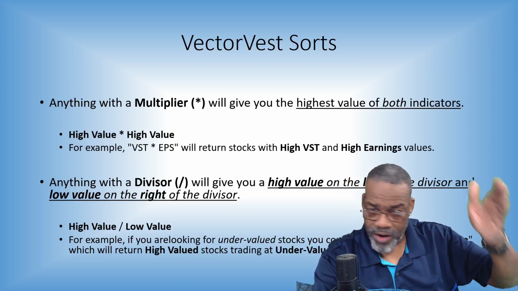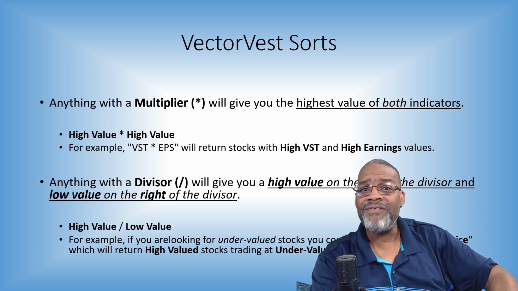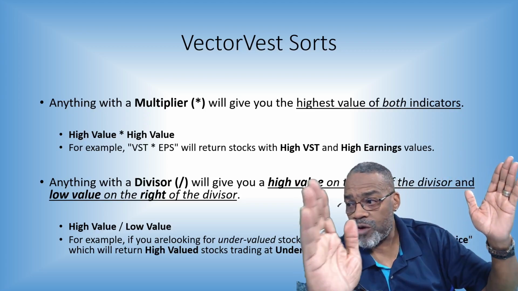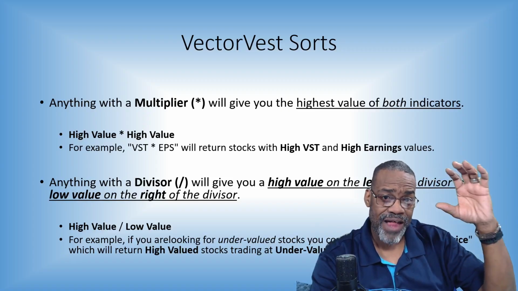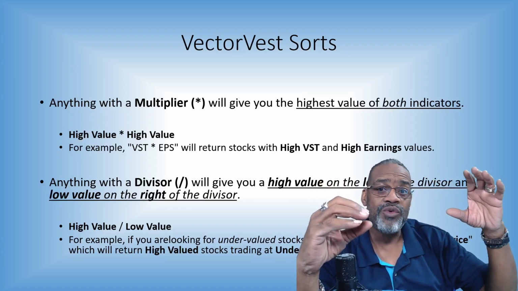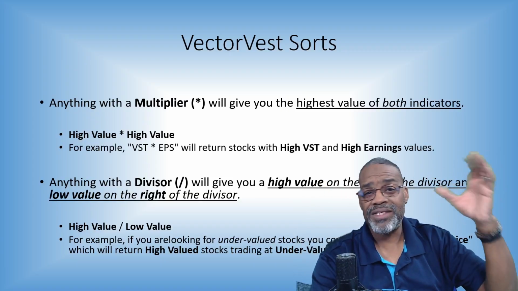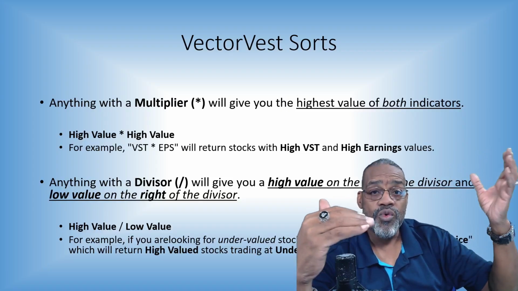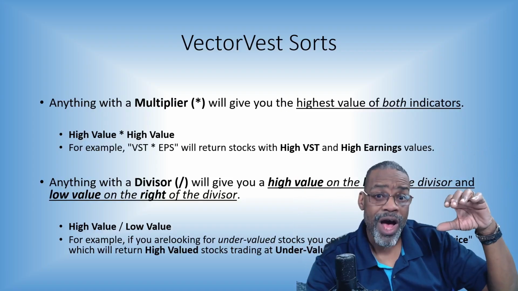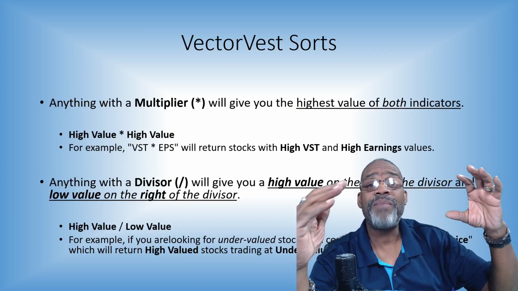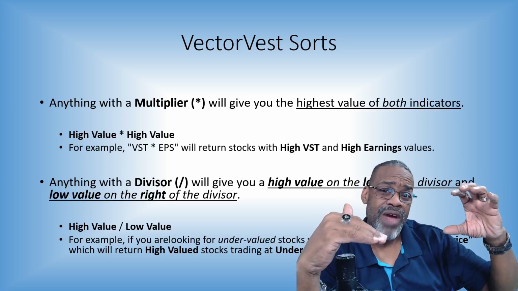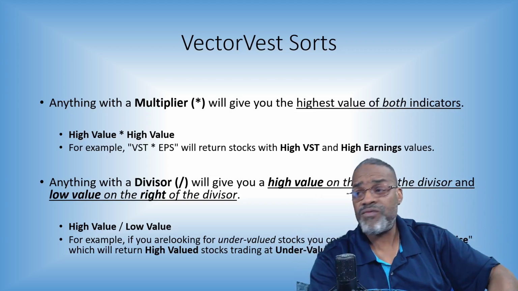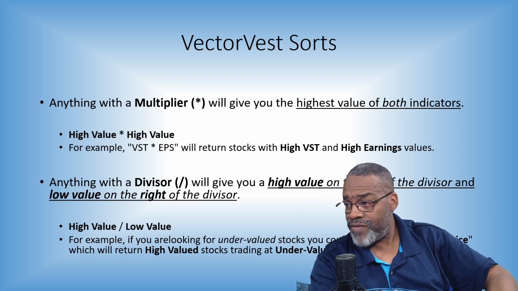Anything with a divisor, all right, gives you a high value on the left and a lower value on the right. That's a great way to find undervalued stocks. I want stocks that have value, but the price is below. So value divided by price gives me undervalued stocks. High value, low price. Or how about I want to find stocks that are on the rise? How about I look at price divided by RT? High, good price, but RT that's low, and in the right market timing situation, that these stocks are getting ready to rise. Anything with a divisor will give you a high value on the left and a lower on the right. High value, low value.